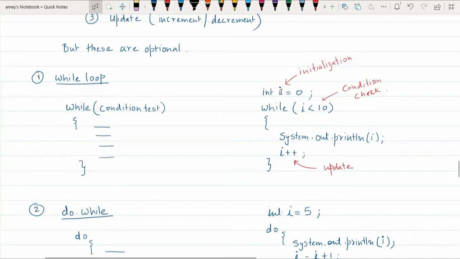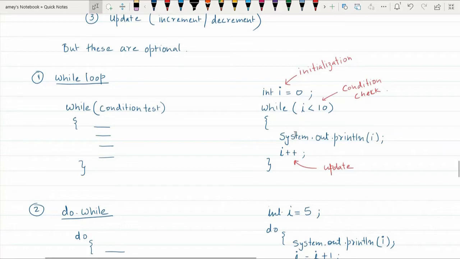So, what will happen? Initially only once I will be 0, then while loop checks is 0 less than 10. So, this is condition check true. So, it goes into the loop and it will print the value of I. Before going for the next iteration, the last thing I have done is updated the index I by 1. So, I is now 1 and it comes back here, and again it checks is 1 less than 10? Yes.